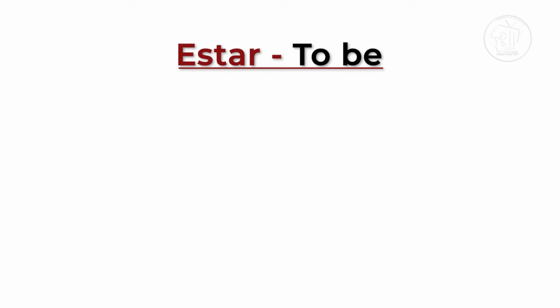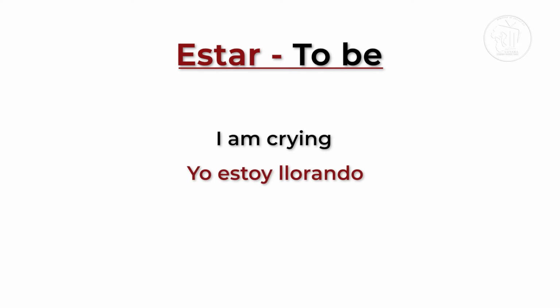Let's try this. If I want to say, I am crying, in Spanish, I would use the personal pronoun I, which is yo, and the conjugated verb of estar, because estar is referring to temporary states.